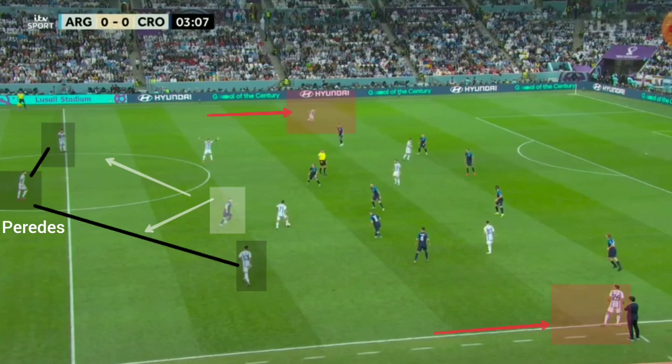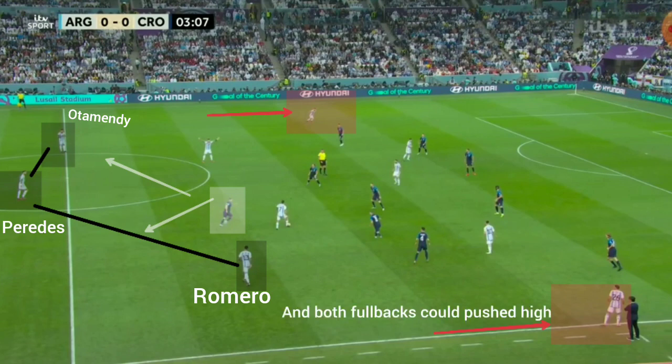And because Paredes was locked in between the two centre backs, Argentina's centre backs could play split. Argentina's fullback could push high because of extra protection in Argentina's back line and because of the 3 versus 1 situation against the Croatian back line.